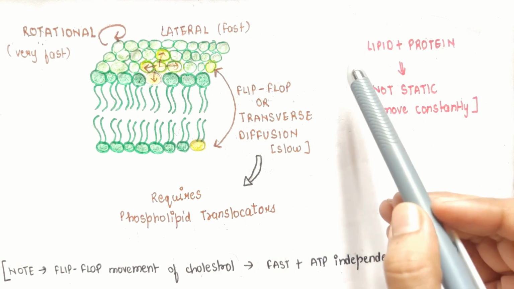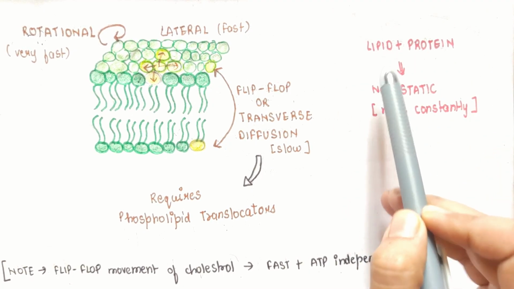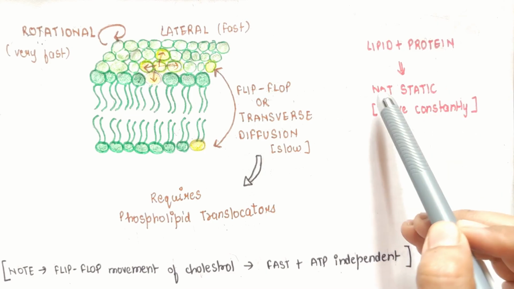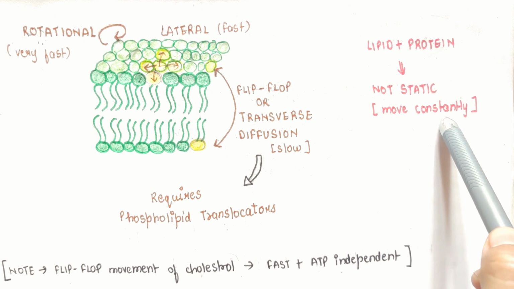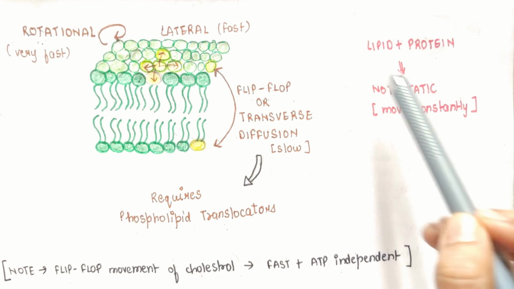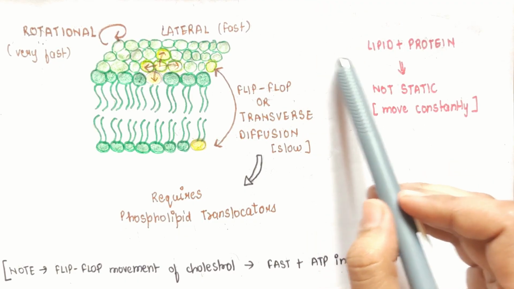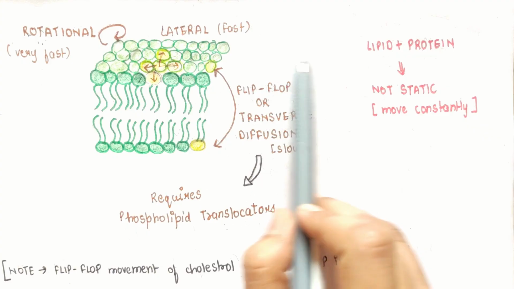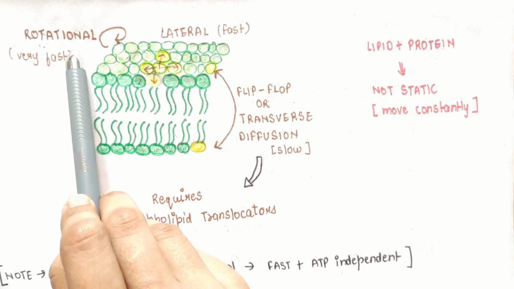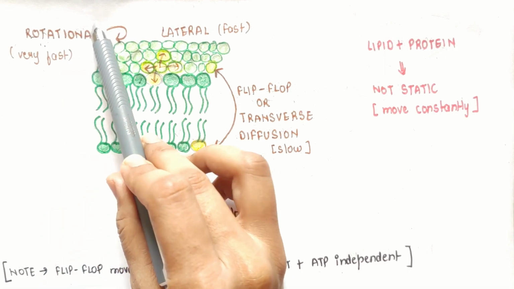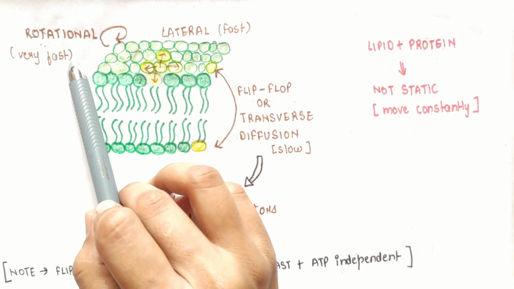So, as we know, cell membrane is made up of lipid and protein molecules. And these lipid and protein molecules are not static. They move constantly in confined domains in the cell membrane. And this ability to move explains the fluid nature of cell membrane. So, if we talk about lipid molecules, they undergo different types of movement, like rotational movement, where basically a lipid molecule spins about its own axis, and this kind of movement is very fast.